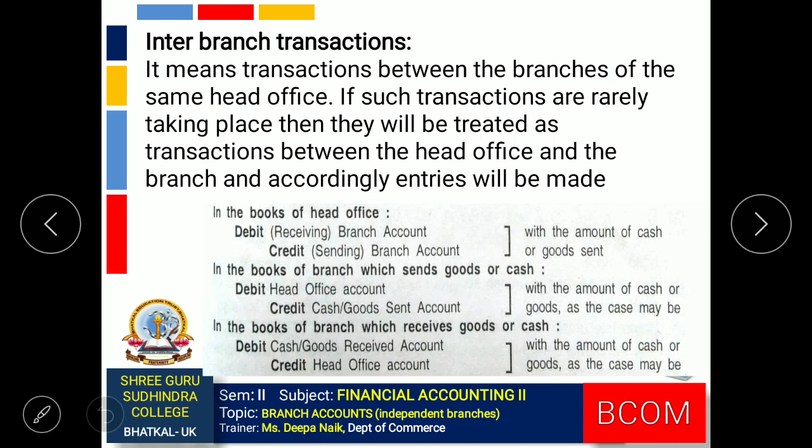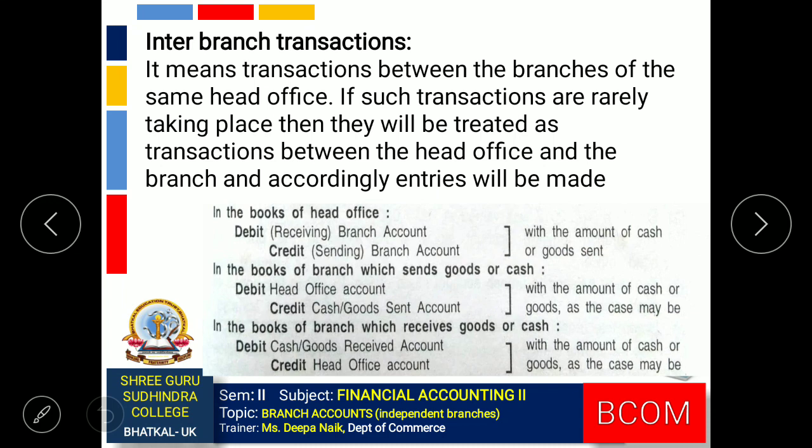But if these transactions are very rarely taking place, once in a while such type of transaction takes place, in that case these transactions are treated as transaction between the head office and the branch. In that case, the journal entries will be in the books of head office.